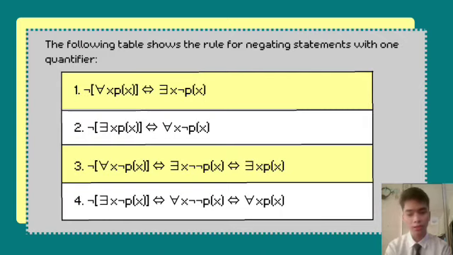And the third one, we have the negation of for all x, not Px, which is logically equivalent to there exists x, not not Px, the same as there exists x, Px. And the last one is the negation of there exists x, not Px, which is logically equivalent to for all x, not not Px, and the final answer is for all x, Px only.